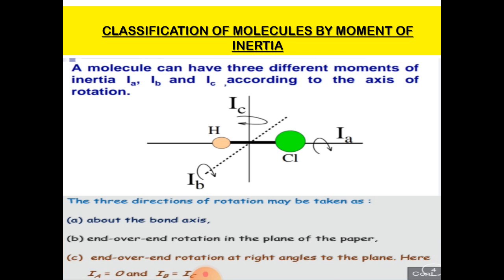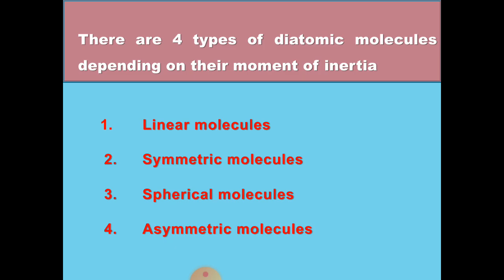The three directions of rotation may be taken as about the bond axis, end over end rotation in the plane of the paper, and end over end rotation at right angles to the plane. Here for the HCl molecule, Ia is equal to 0 and Ib is equal to Ic. There are four types of molecules depending on their moment of inertia: linear molecules, symmetric molecules, spherical molecules and asymmetric molecules.